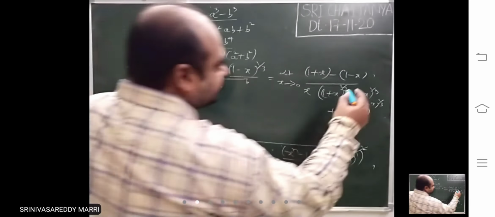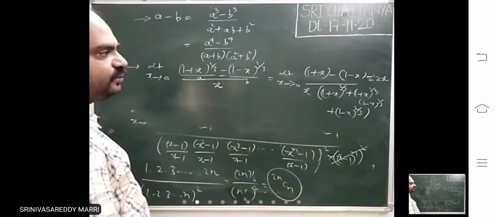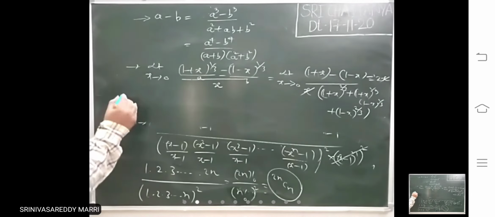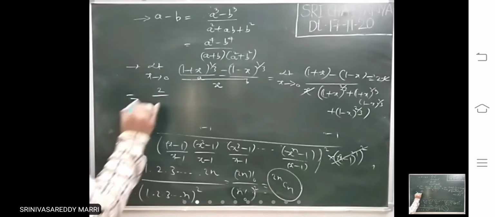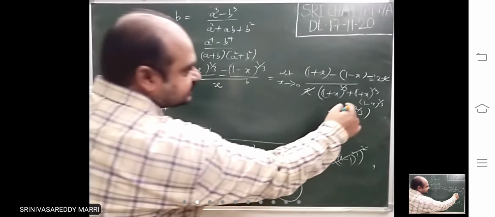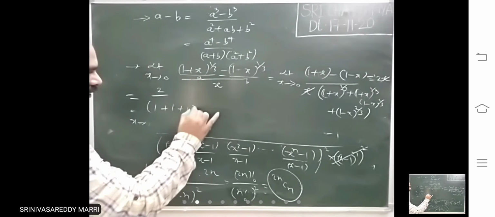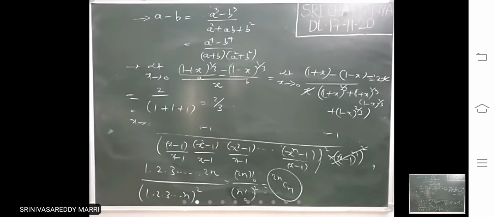Now this comes out to be 2x, and this x will get cancelled. So now 2 divided by, substituting the limit, 1 into 1, 1 plus 1. That means the limit is 2 by 3.